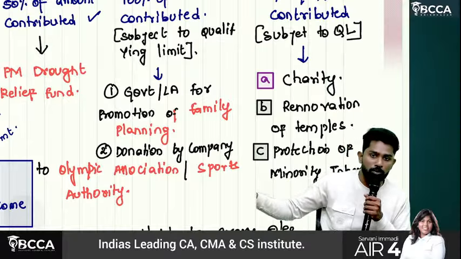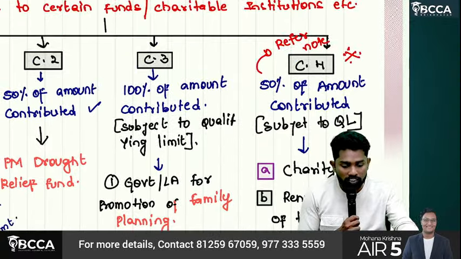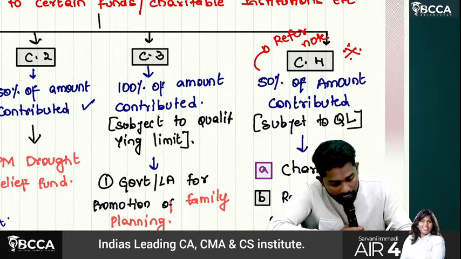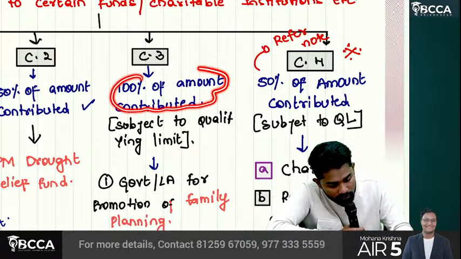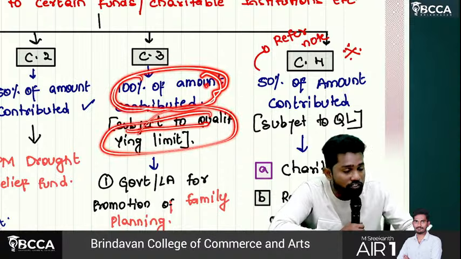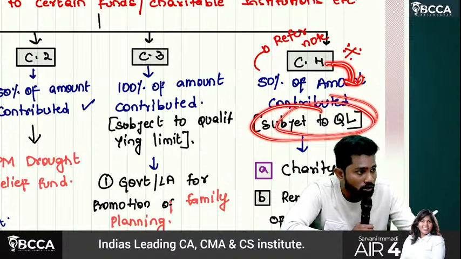Categories 1 and 2, no problem, sir. Straight 100% and straight 50%. The problem is with category 3 and 4 only. What they said? Under category 3, 100% of the amount contributed is eligible for deduction, but it is subject to qualifying limit. Category 4 also they said 50% available, but subject to qualifying limit.